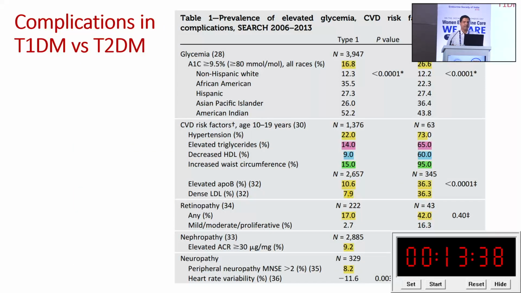Again, these are the complications, type 1 versus type 2. You will see this short study from 2006 to 2013. They have clearly shown hypertension, elevated triglyceride, decreased HDL with increased waist circumference are significantly more in type 2 diabetic patients. From the complication point of view, retinopathy, nephropathy and neuropathy are all statistically significantly higher in youth onset type 2 diabetic patients in comparison to type 1. So when you compare type 1 and type 2, type 2 probably has much more complications early, within a few years, in comparison to type 1 patients.